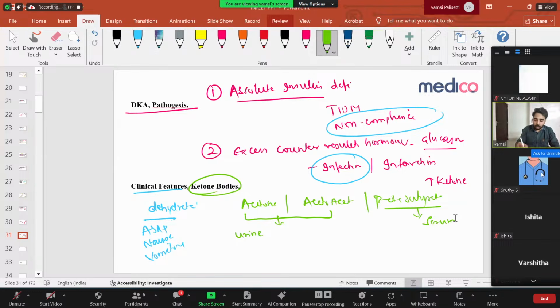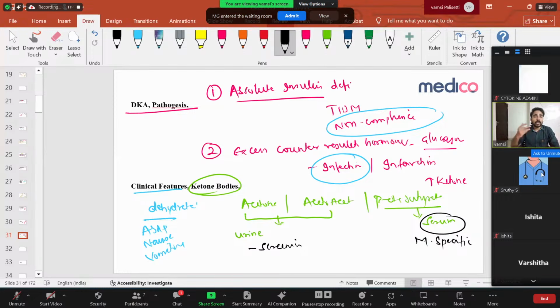Very, very important. Now the question they're asking is, what is the most specific of all these? The most specific is beta hydroxybutyrate. Very important question. But acetone and acetoacetate, these are not specific, but they are helpful screening tests for diagnosing. We are not doing beta hydroxybutyrate regularly in clinical practice. In clinical practice, you are checking urine acetone and urine acetoacetate. So if the patient has urine ketones positive, what ketone body is it? It is acetone or acetoacetate. It is not beta hydroxybutyrate, never, because beta hydroxybutyrate never comes to the urine.